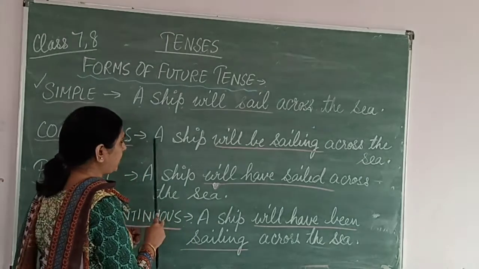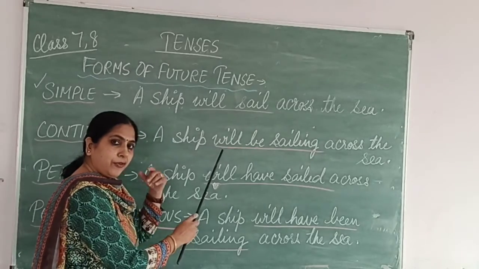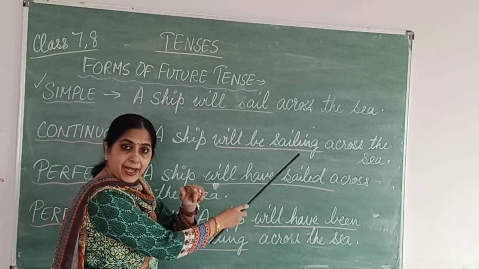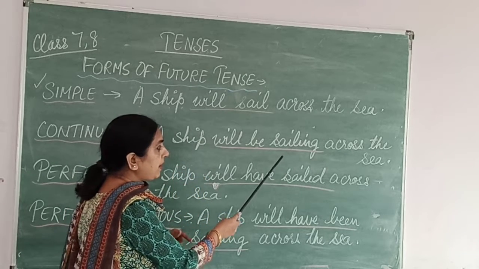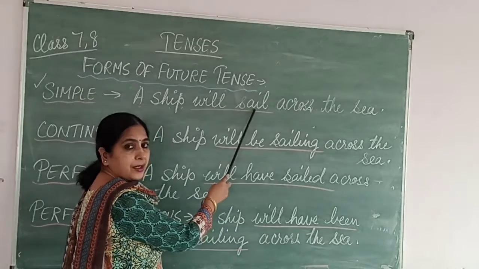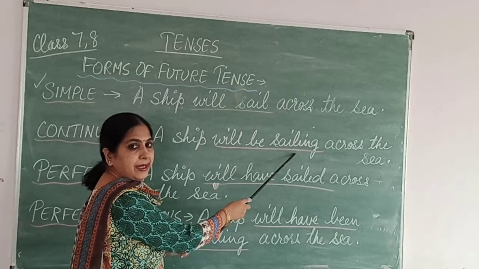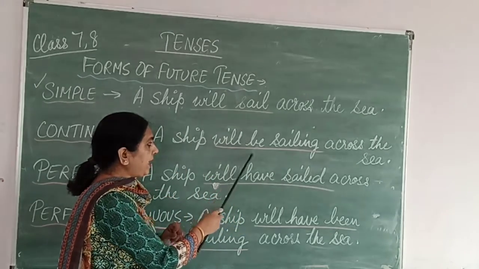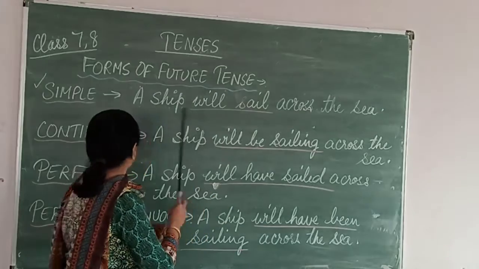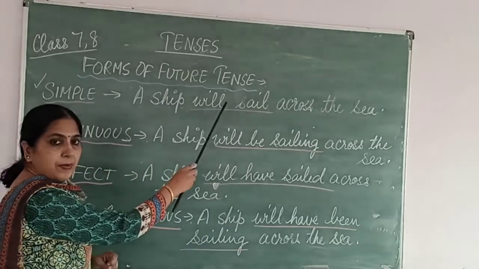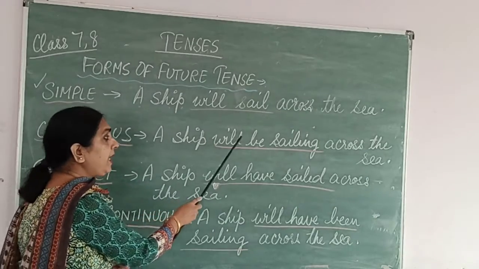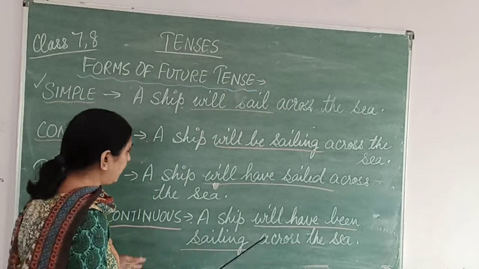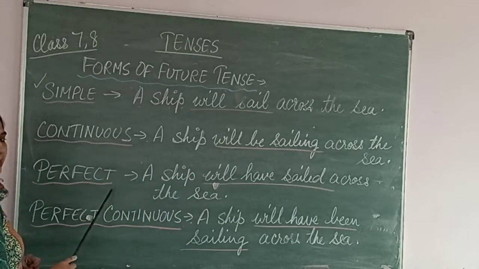Let us take an example. A ship will, it is future tense, will. Continuous means verb ing will be added. I hope you understand. So what is the verb here? Sail. Will sail. So in sail we will add ing, sailing. It is the continuous form. Future, will sailing. So we have to add an additional helping word here. So the future continuous sentence will be: a ship will be sailing across the sea. Right? It's clear?